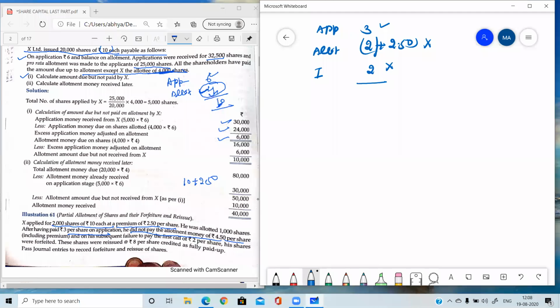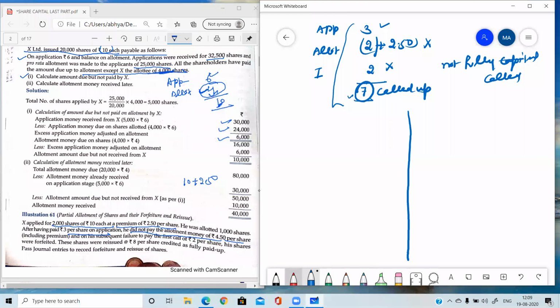Now we have to see whether the share is fully called up. No, the share is called up only till rupees 7. So this is the called up value. His shares were forfeited, and here you have to consider one thing: nothing is mentioned about the second call. So every time you need to make this table and find out whether the share is fully called up or not. Not fully called up, so we are going to make the called up only with 7. Out of this 7 we need to make the table. So I'm going to start the table.